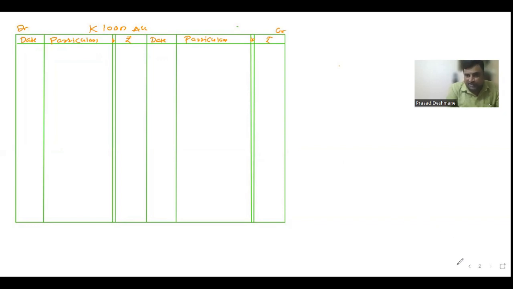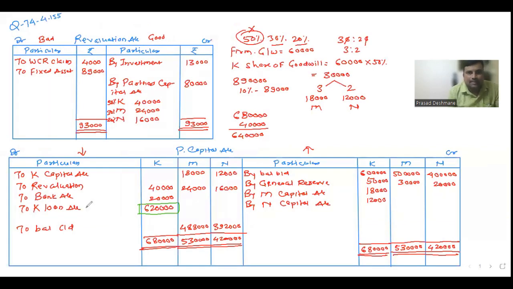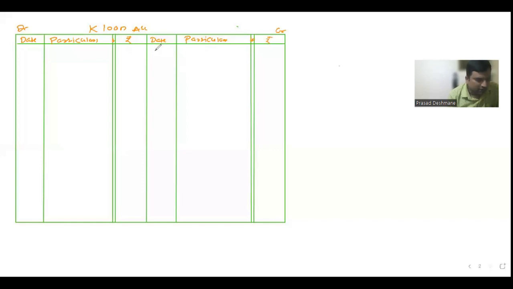If you see the partner's capital account, the loan we got on the debit side, right? So when we got it on the debit side, we go to the credit side of the loan account. On the date of retirement, check what date is given. She retires on the 31st March 2016, which means we can say 1st of April 2016, by K's capital account.